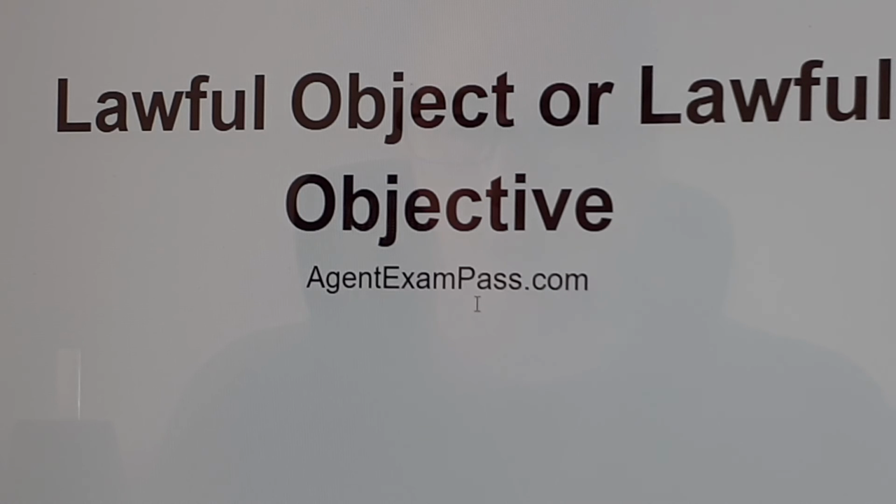Lawful object or lawful objective. Something legal. A valid contract requires legally competent parties, mutual consent, a lawful object, and acceptable consideration. A lawful object or lawful objective is something that is legal. For example, making a contract to buy a stolen car is not a contract at all, as it is illegal to sell a stolen car.